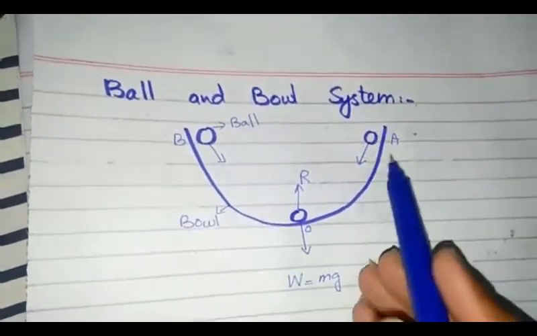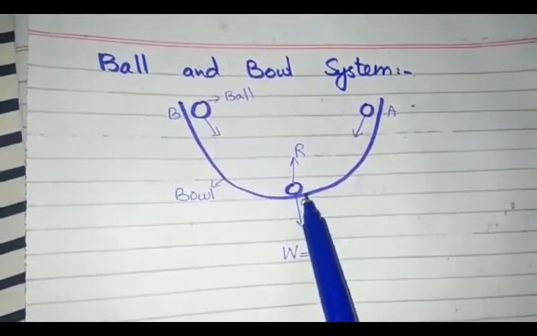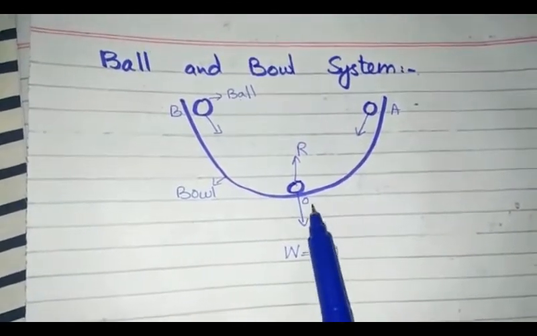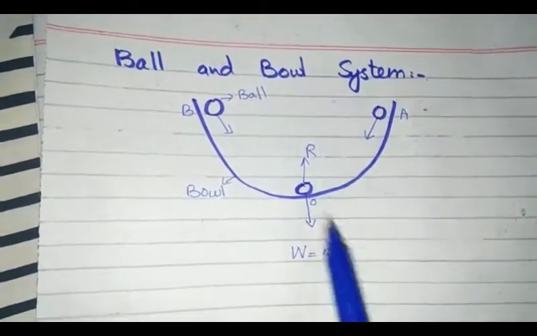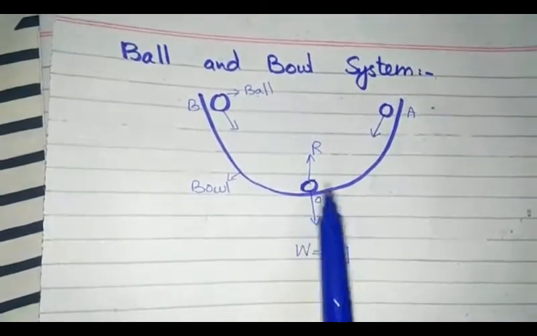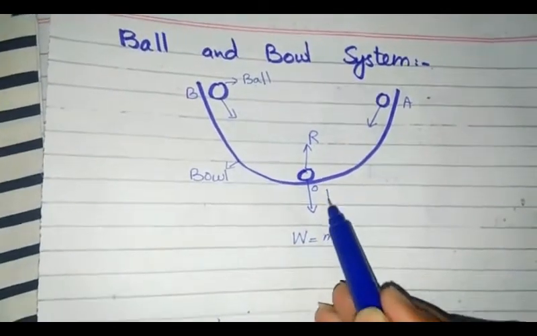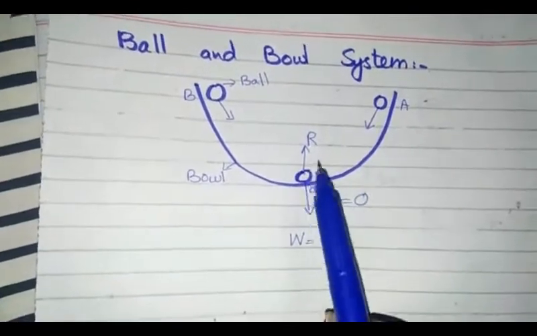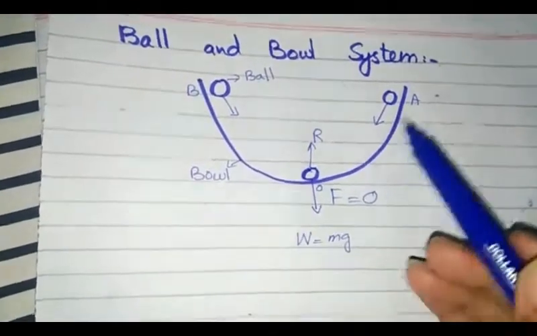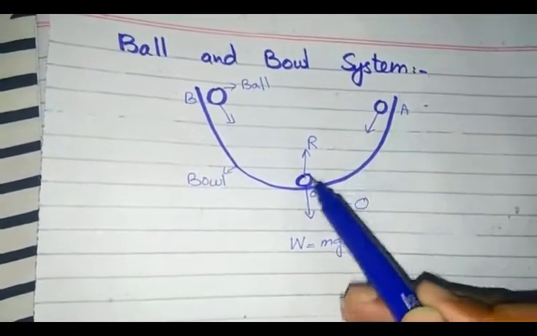Now students, our next topic is the ball and bowl system. We have a bowl. In this bowl we have a ball. This is the bowl and this is the ball. So students, if the ball is at rest at position O, the mean position, it will stay at rest. In this case we have two forces, the normal reaction R on the ball and the weight of the ball, but these two forces cancel each other's effect, so the total force in this case is equal to 0. But if we displace the ball, take it to extreme position A and then release it, it will move from A to O.